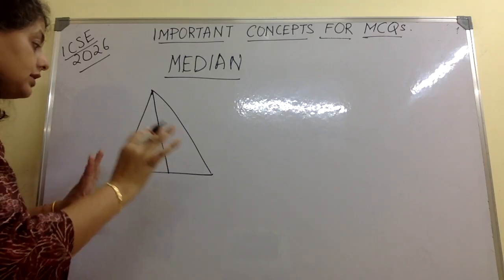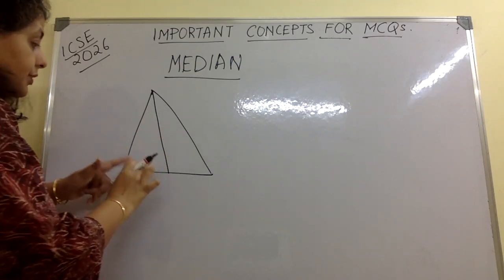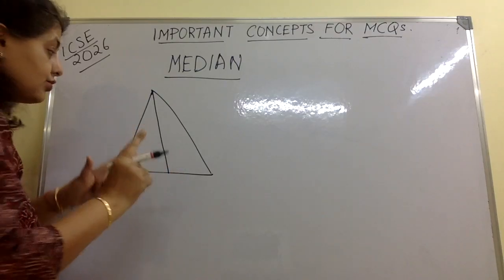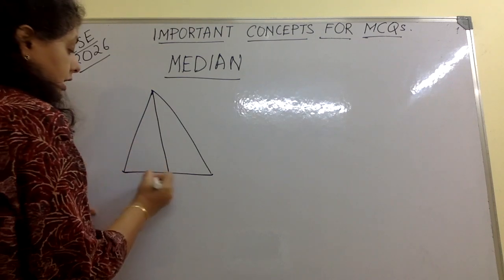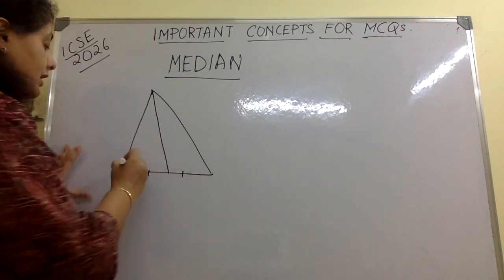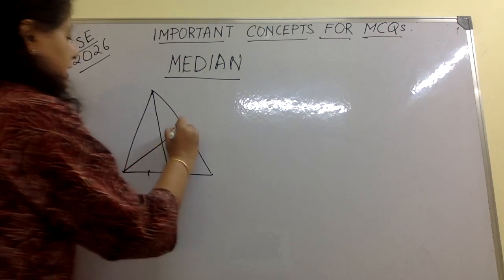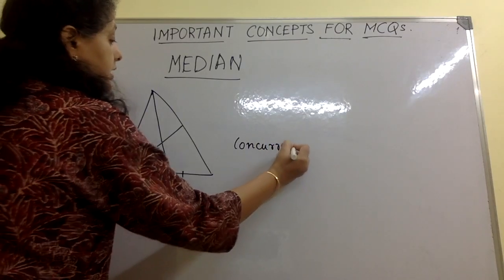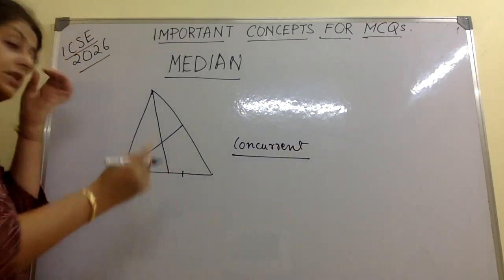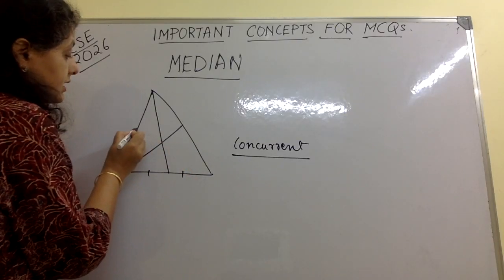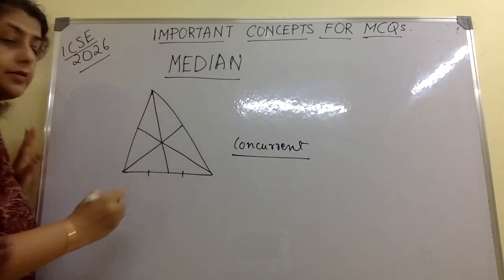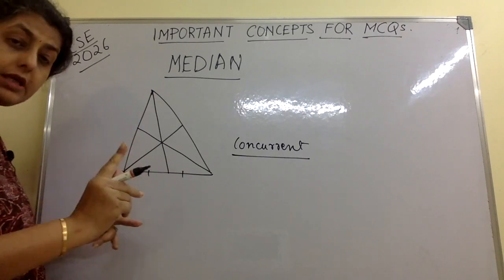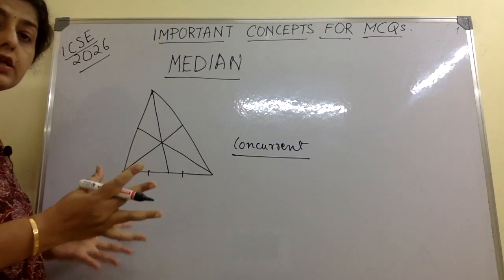Now, the median need not be perpendicular over here. The only thing it has to do is connect the vertex to the midpoint. So any triangle will always have three medians, and medians are concurrent, that is, they meet at a point. So here this is the third median. Every triangle will always have three medians starting from the three vertices.